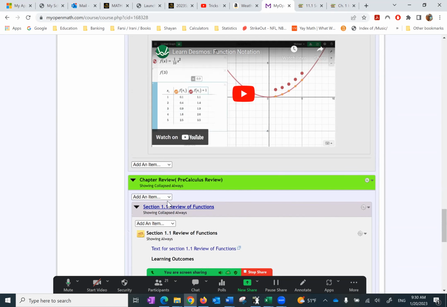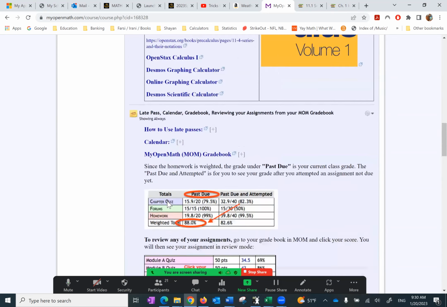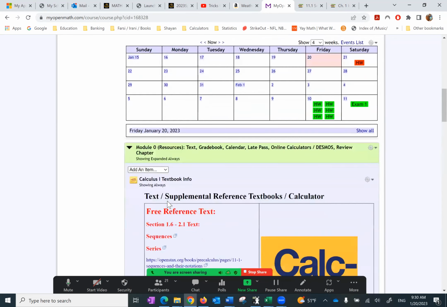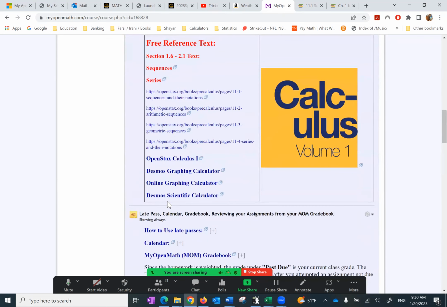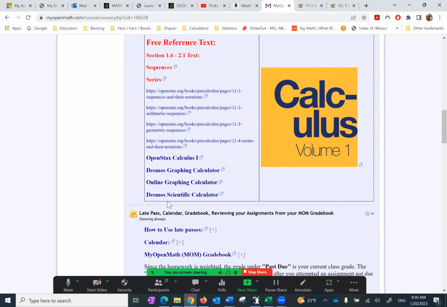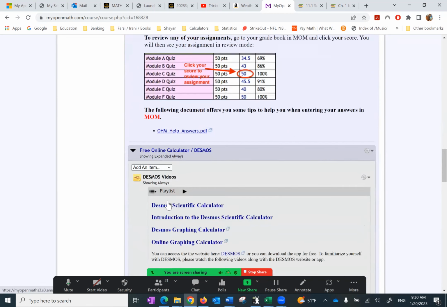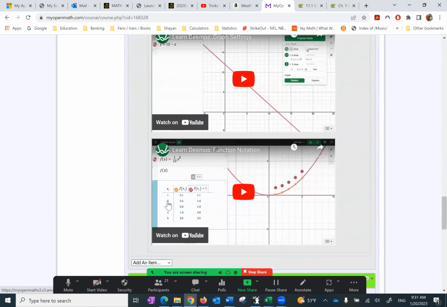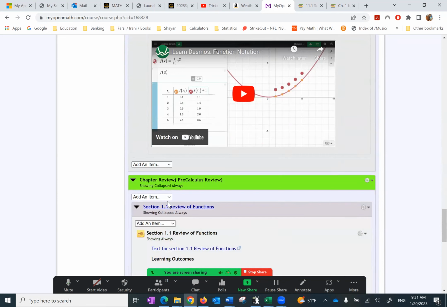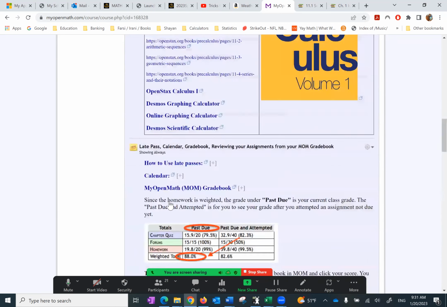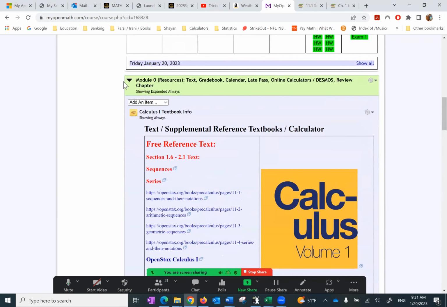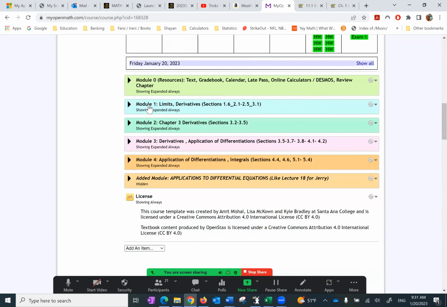So module 0 has a lot of resources, the text, various calculators, online calculators for free, information about my open math, pre-calculus review, which will not be graded. So that's module 0. Your course starts with module 1.